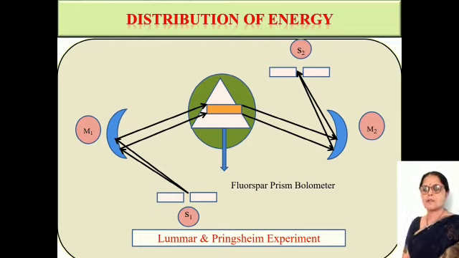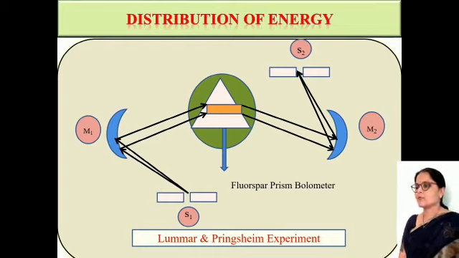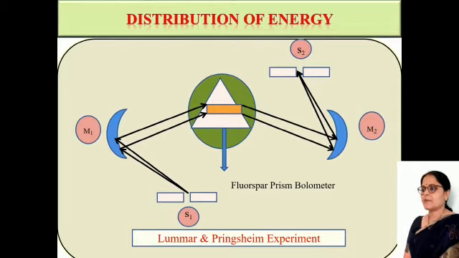The radiation from a black body passes through the slit S1 and falls on the reflector M1, which passes it to the fluorspar prism kept on the rotating table of the spectrometer. The emergent light is focused by the concave mirror reflector M2 on a line bolometer placed behind the slit S2. The bolometer is connected to a sensitive galvanometer.